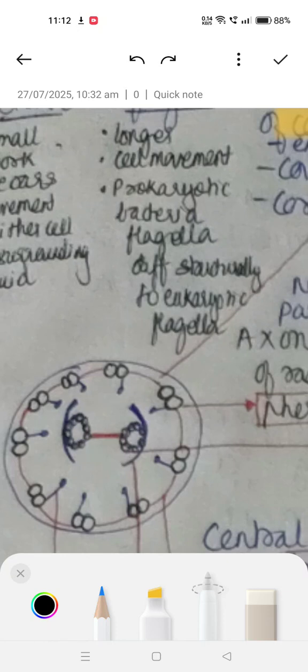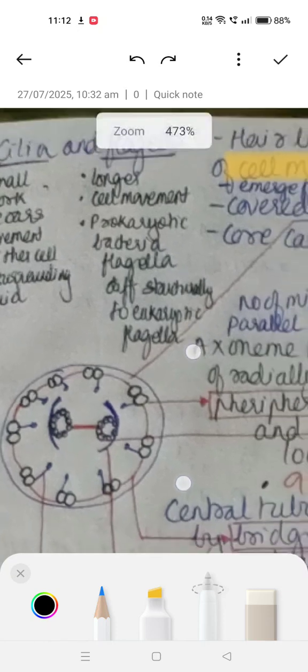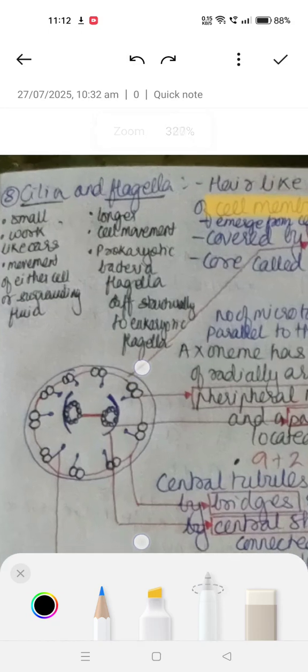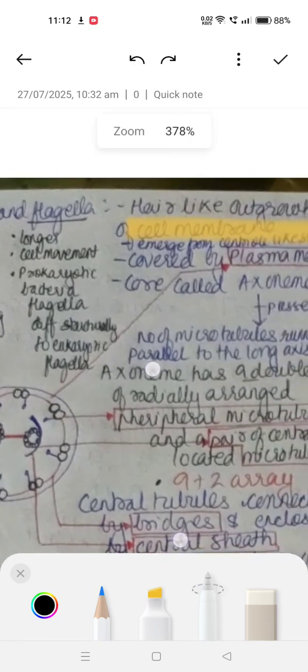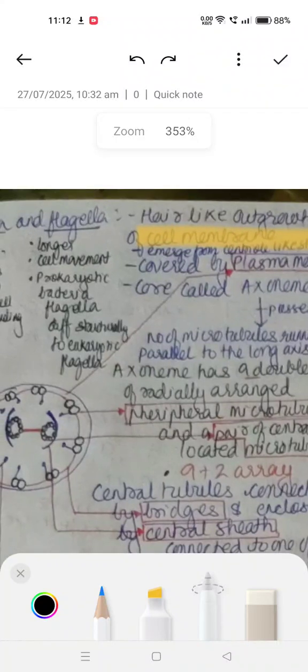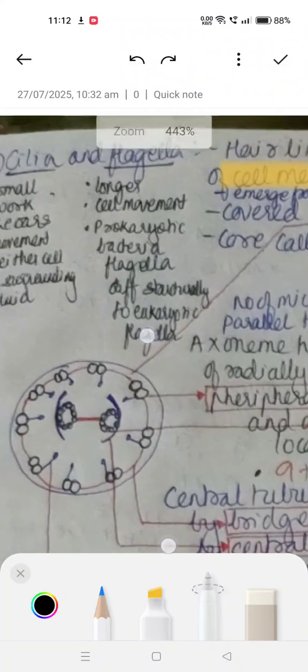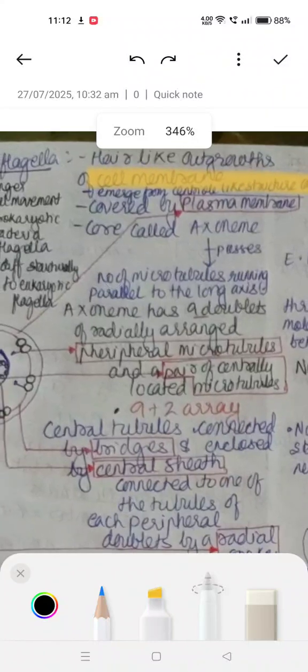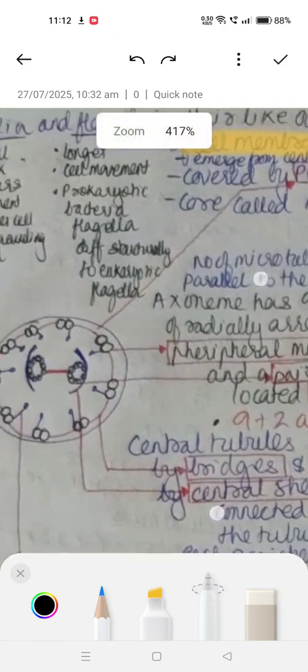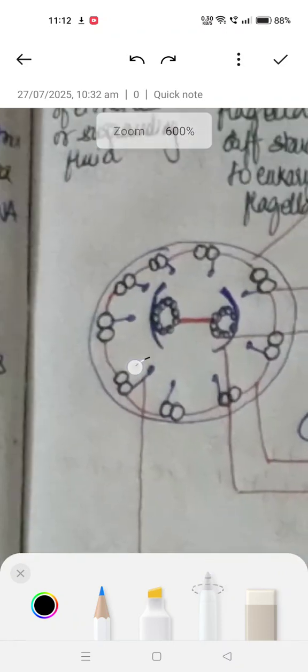The 9 plus 2 array is enclosed by a central sheet. This is the central sheet, and the central tubules are connected by the bridge. This is the bridge. This one is connected to one of the tubules of each peripheral doublet by a radial spoke. So this is the radial spoke. This is what I'm explaining: the 9 plus 2 array. The outermost is the plasma membrane.